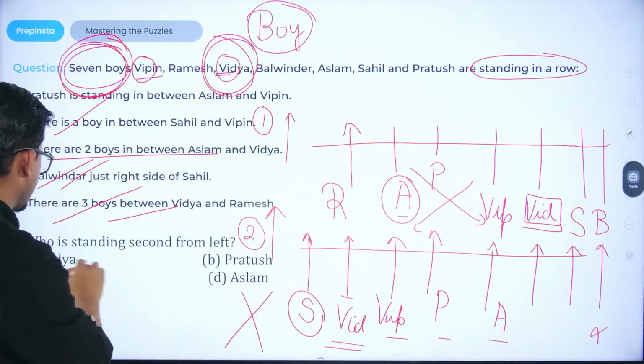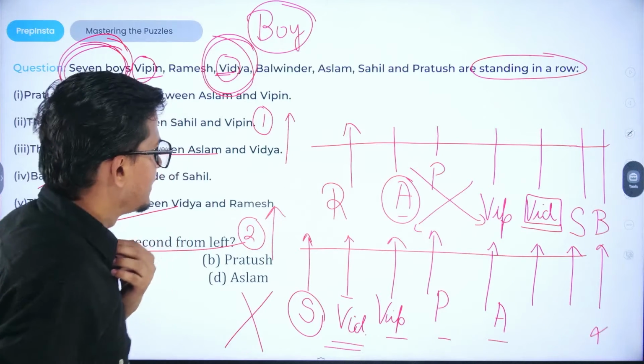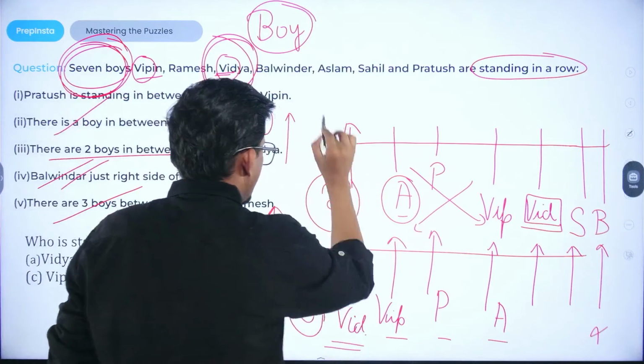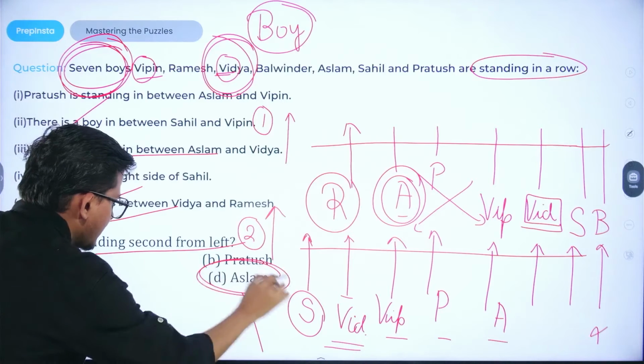Now comes the question part. Who is standing second from the left? From the left, Ramesh is leftmost and Aslam is second from the left. So the right answer would be Aslam.